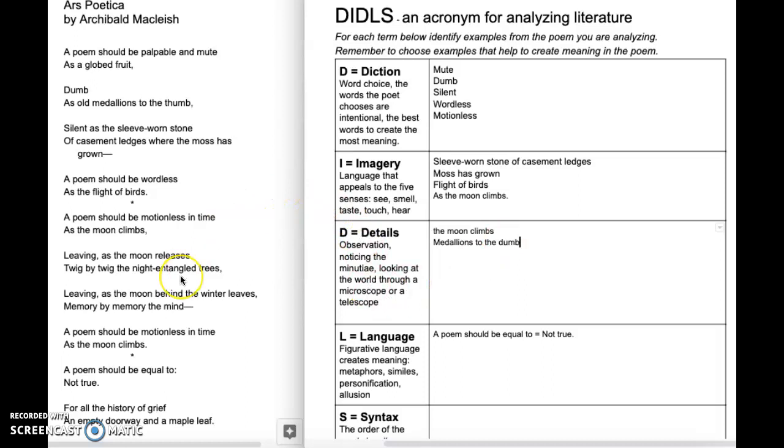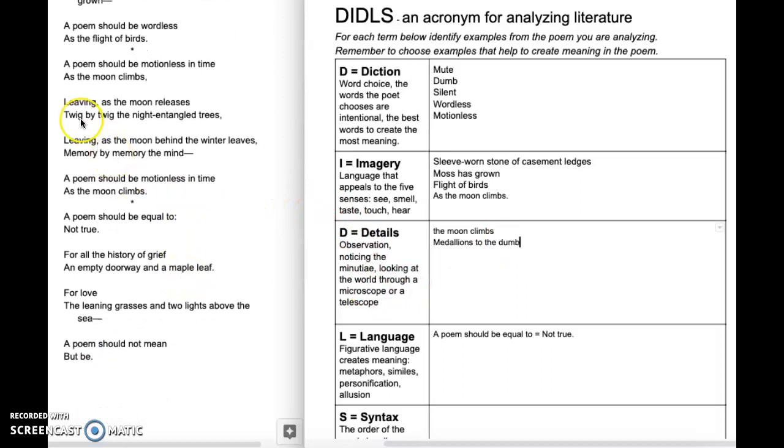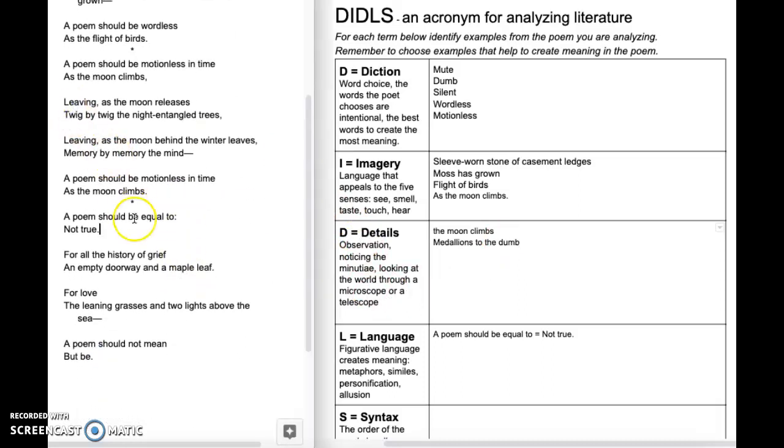And then the poem shifts, and it shifts right here. And it goes, leaving, as the moon releases twig by twig the night entangled trees. So it sounds like we're still talking about this moon that's climbing up over the horizon. And this leaving as the moon releases twig by twig is sort of, when you're looking out at the night sky, if there's a tree between you and the sky, you can see the moon moving between the branches, right? So now it's talking about movement.